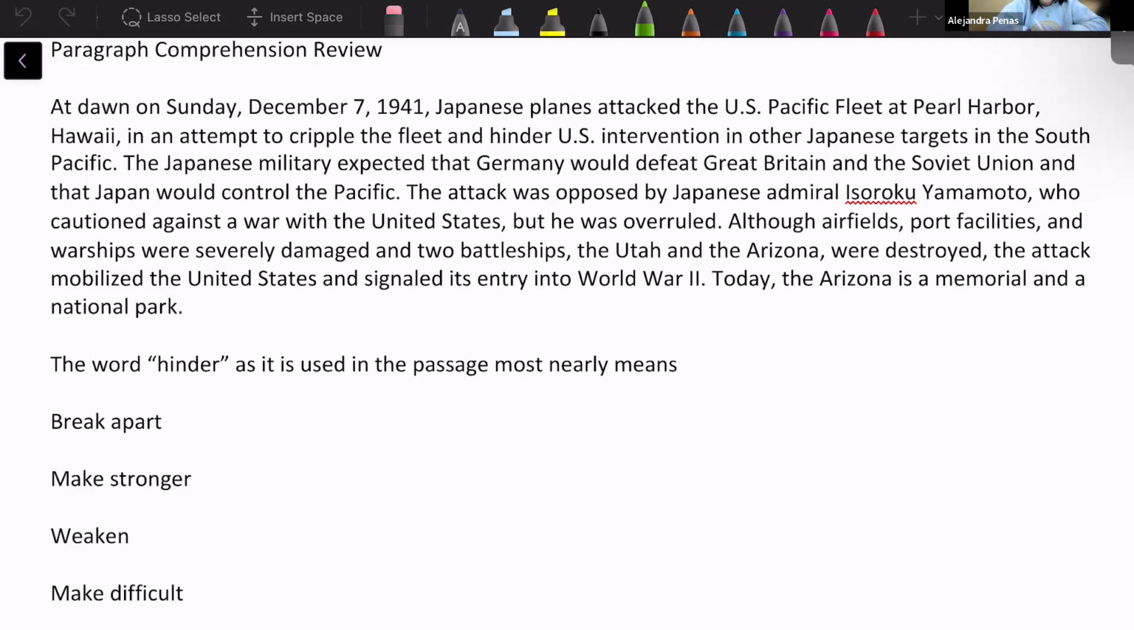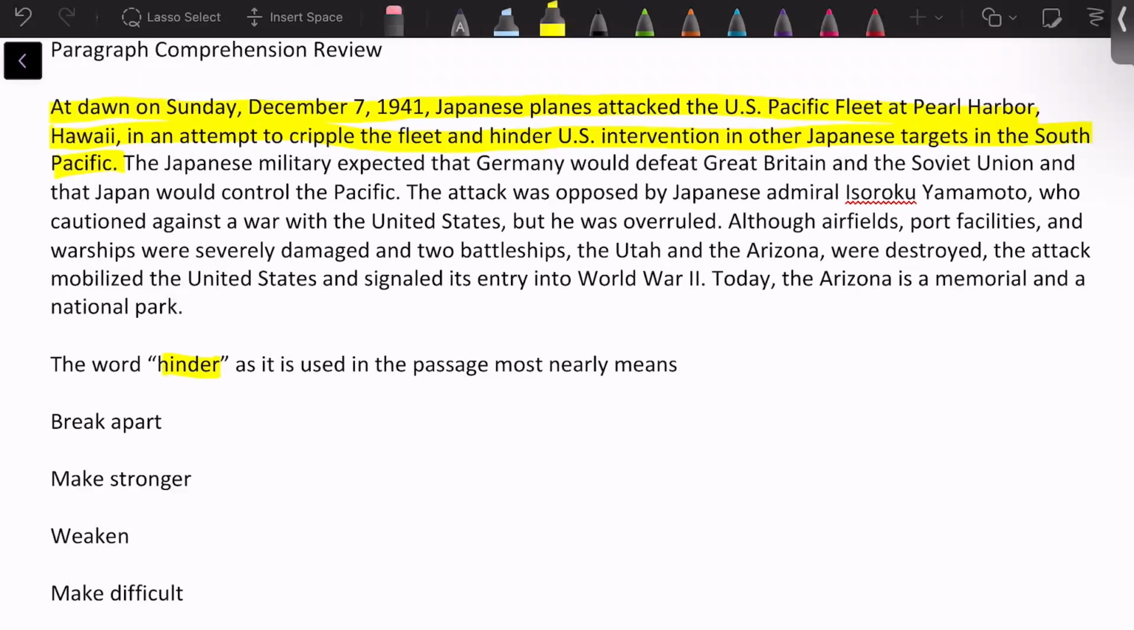So we're focusing on the word hinder. I'm going to go ahead and highlight the entire sentence that had the word hinder, which is the very first one. They mentioned that they were attacked in an attempt to cripple and hinder the United States. So, based solely on what this paragraph told us, what do you think is going to be the best, more or less, definition for the word hinder as it is used in this paragraph?